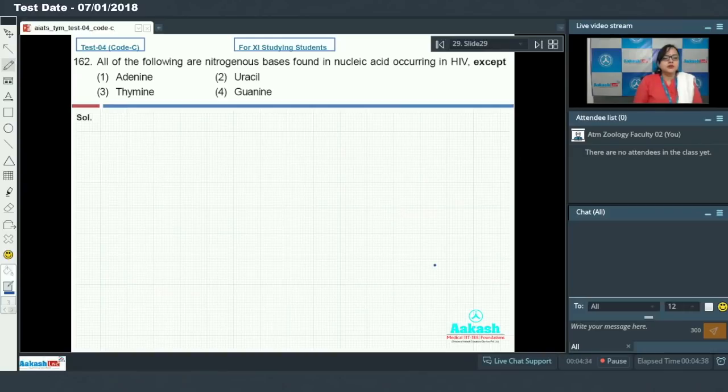Question 162, which says: all of the following are nitrogenous bases found in the nucleic acid occurring in HIV except. HIV is the human immunodeficiency virus. The nucleic acid present in HIV is RNA, since it is a retrovirus, and you know that RNA has purines and pyrimidines.